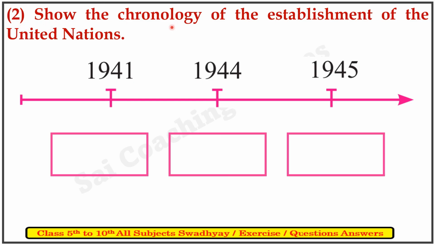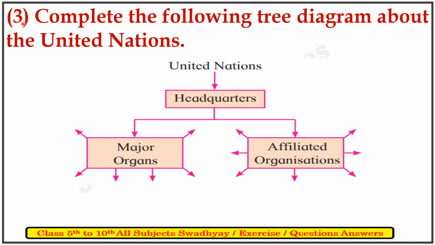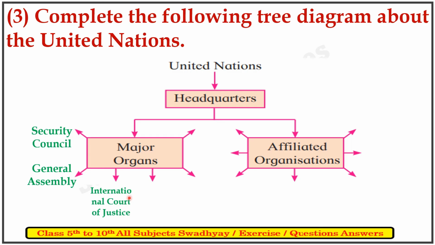Second question says, show the chronology of the establishment of the United Nations. 1941 Atlantic Treaty, 1944 Conference, and 1945 the UN was established. Third, complete the following tree diagram about the United Nations. First, headquarters, major organs and affiliated organizations. So in it: first Security Council, second General Assembly, third International Court of Justice, Economic and Social Council and Trusteeship Council.